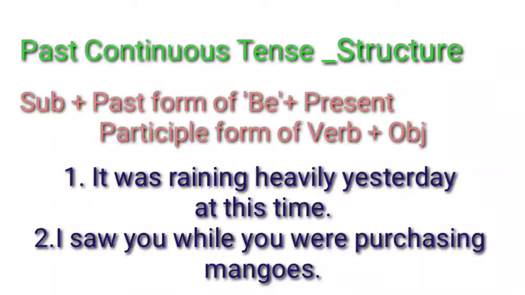When you come to the second one, I saw you while you were purchasing mangoes. Here also two action words are there. What are those? Saw is one action word. The other action word is purchasing. One happened when the other was going on. What was going on here? Purchasing mangoes. So, I saw you while you were purchasing mangoes. Here also it was going on. So here the keyword is while. In past continuous tense the keywords are while, when, and the phrase given in the first sentence.